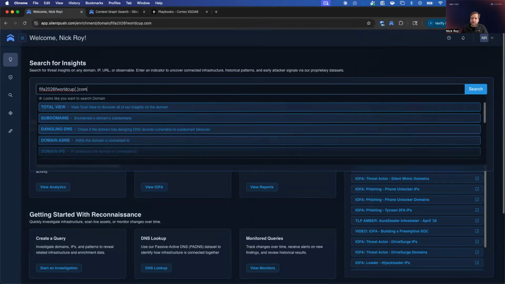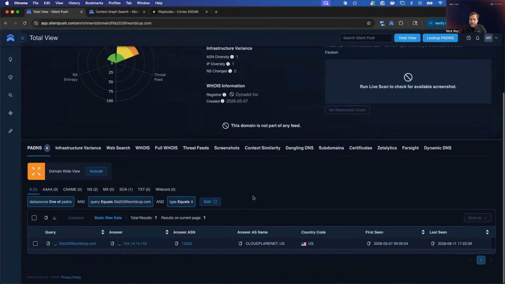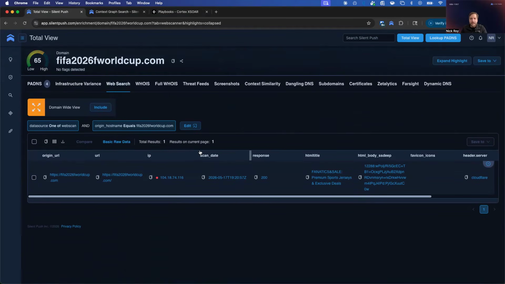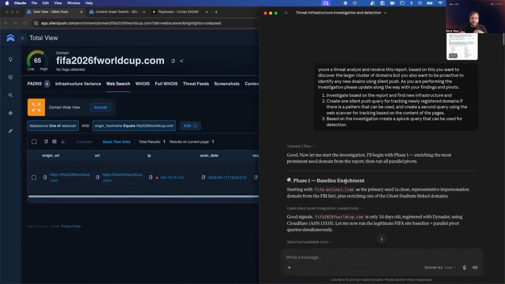Inside of Silent Push, just starting with our searches that we would normally run. And this is where I can start to get a little bit of information. So I have my DNS data that I can use to pivot on. I have my web search data that I can start to use. In this case, though, I want to do something a little bit different. I want to use the new Silent Push MCP server. So if you have any new AI or agentic SOC platforms, or even if you're just using Claude, this is a good way where we can really start to build out these investigations.